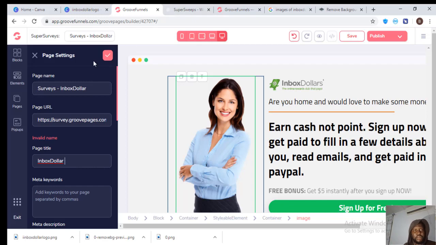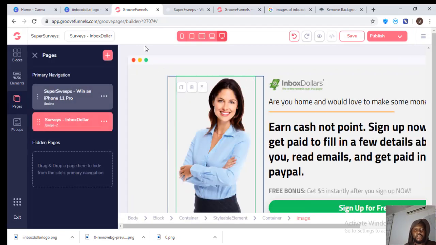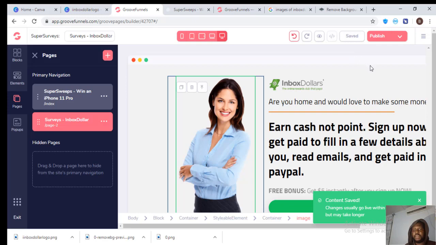Okay, let's try this. Probably because of the hyphen. Page title: survey, super survey. Let's see if this goes through. No, it has refused to go through. Alright, so let's see if this thing has propagated now. Let's see if it has propagated.